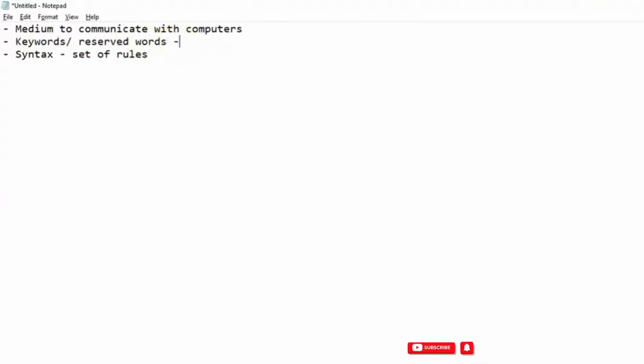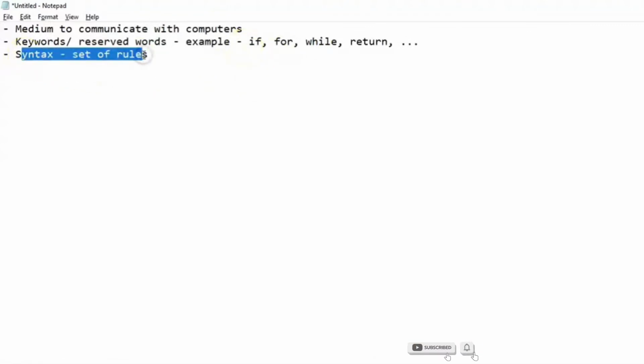So we'll be looking at keywords in detail in the keyword video. For now, examples could be, let's say, if is a keyword, for is a keyword, while is a keyword, return is a keyword. These are certain keywords that Python has, for example. So this is specific to Python. Other languages also have this, but I'm talking specific to Python. And syntax will be for each and everything that we write. We'll keep on learning the syntax and the keywords in Python specifically in the upcoming videos. All right. So this is what is programming language.